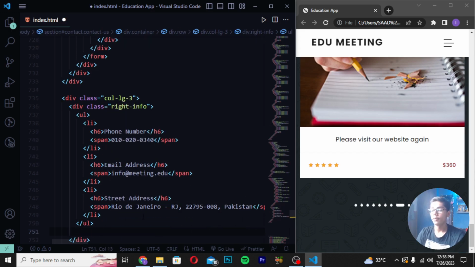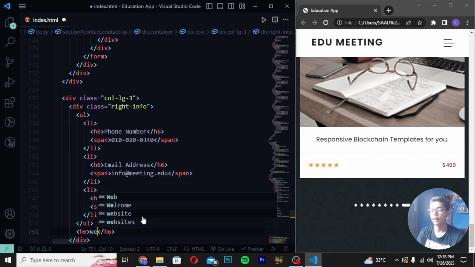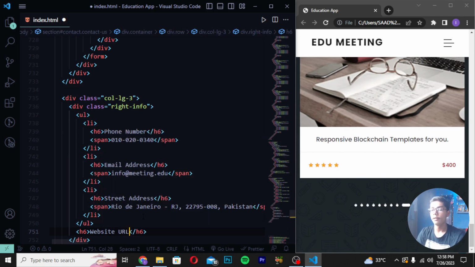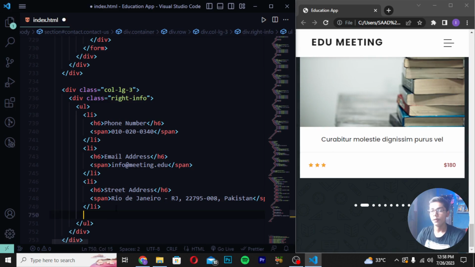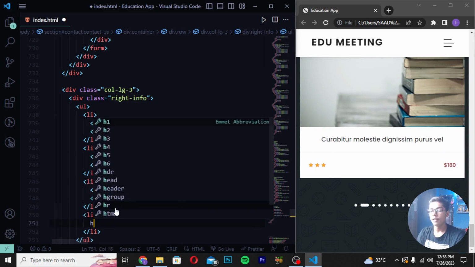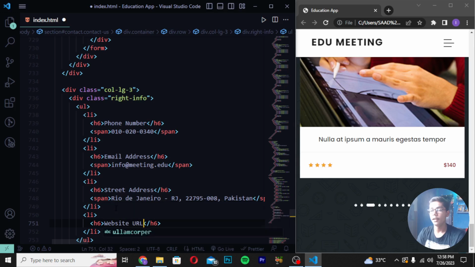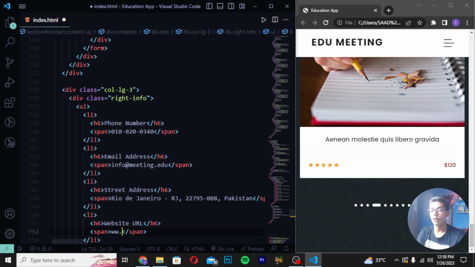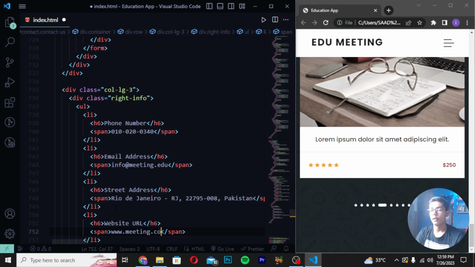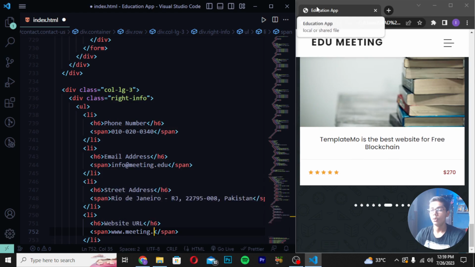Save it. Then write here h6, and here I will be writing website URL. You can give any random URL of a website. So here you have to move down and create an li tag in which I will be writing h6, write the website URL. Then I will write here a span, www.meeting, and then .com. Then you have to save it, or rather not .com, you can change it to .edu. Then save and reload.